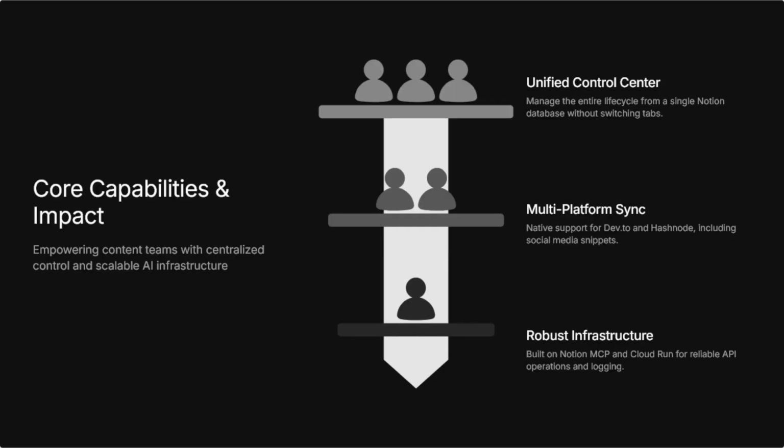The core capabilities and impact: empowering content teams with centralized control and scalable AI infrastructure. This includes a unified control center, multi platform sync for Dev and for different platforms, and robust infrastructure built on Notion MCP and Cloud Run.